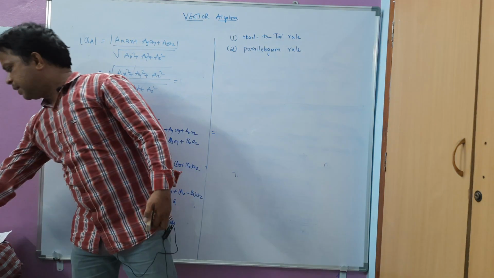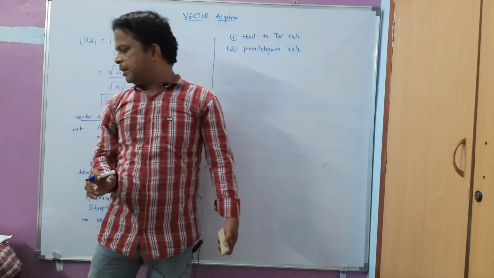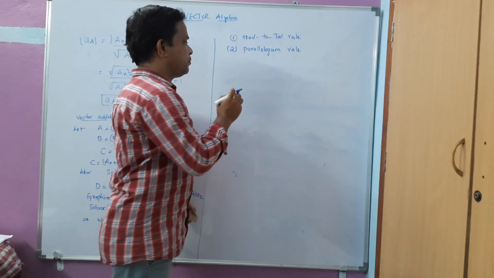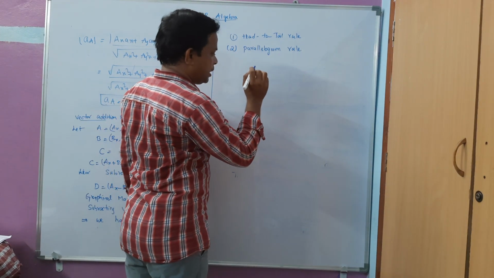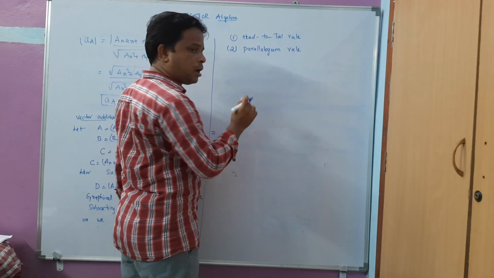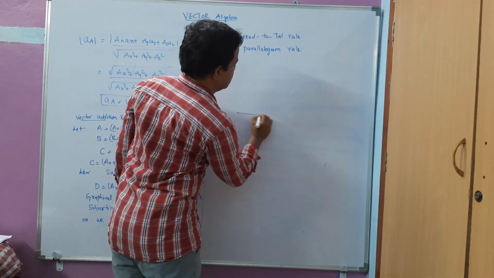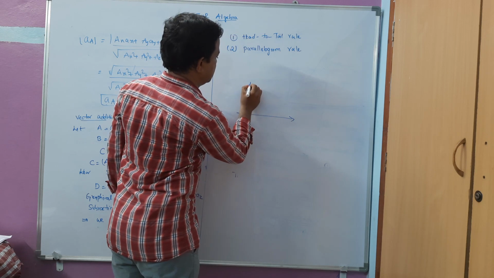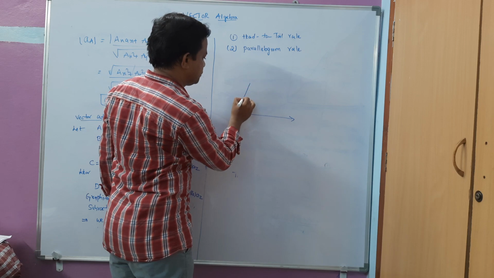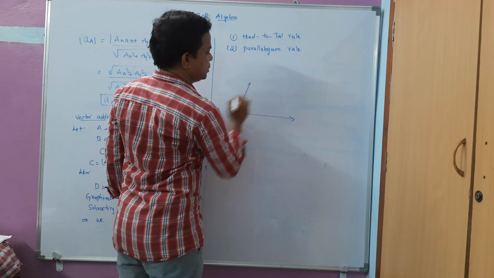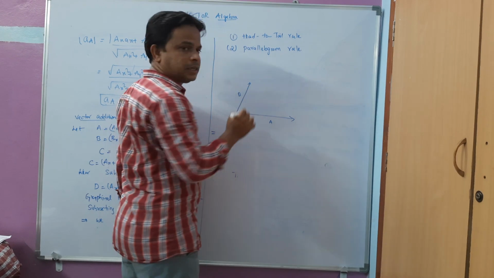Let us take two vectors A and B, or else first I will take the parallelogram here. First one, parallelogram of adding two vectors. If I take the two vectors along the two adjacent sides of a parallelogram like this, this is not coming in a straight line, so let me take it like this. This is the A vector and this is the B vector.